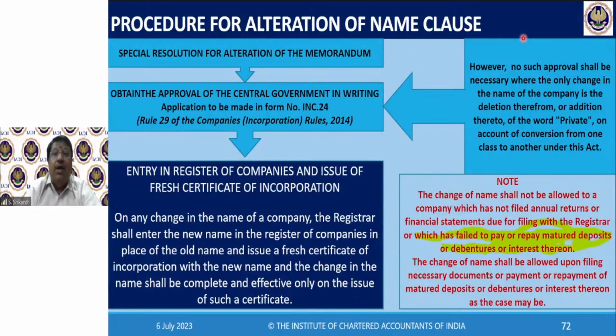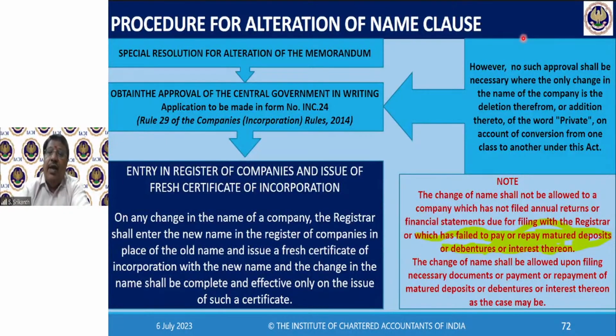For change in the name because merely addition or deletion of the word private. So if you're converting from private to public, you will delete the word private. And if you're converting from public to private, you will add the word private. Whatever it is, that change does not require approval. You simply have to pass a special resolution and proceed.